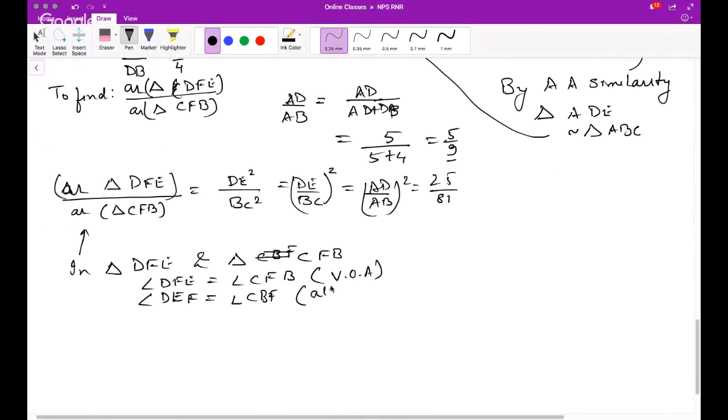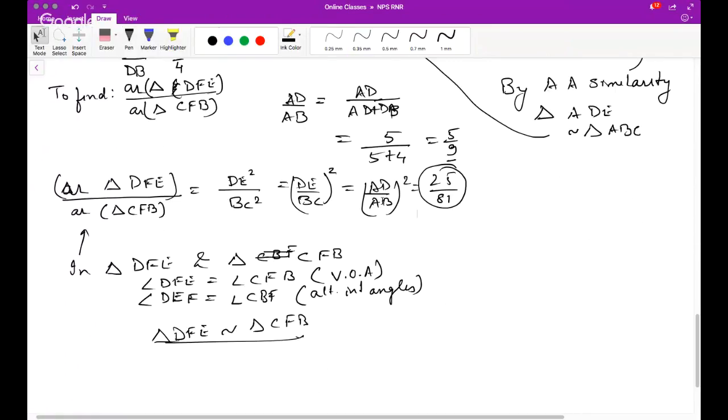Why? Alternate interior angles. So hence by again AA similarity, triangle DFE is similar to triangle CFB. And hence the ratio of their areas will be the ratio of the squares of their corresponding sides, and hence 25/81 is the answer. So AAA similarity is as good as AA similarity. All right, so we learned that.